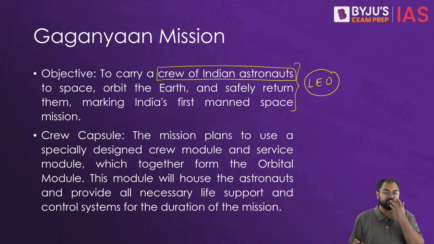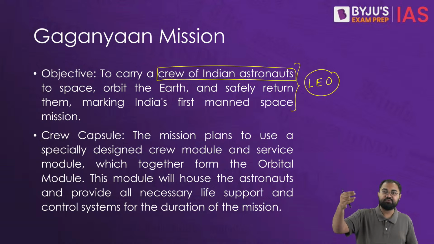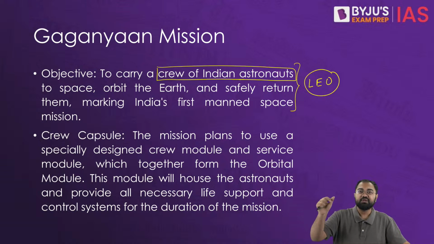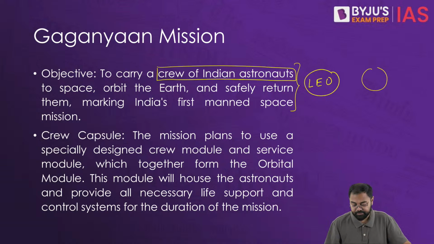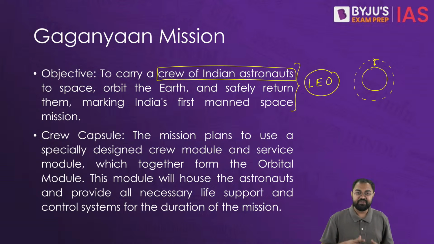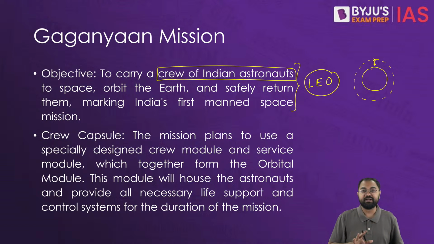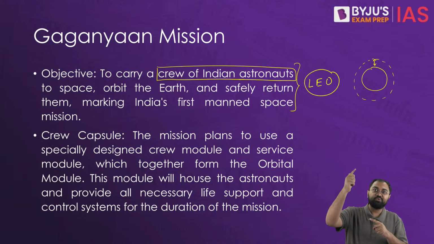Now, the low Earth orbit basically is the orbit which is near the Earth, with an altitude starting from almost 180 kilometers going up to 2000 kilometers. That part of the orbit is called the low Earth orbit. So just beyond the Earth's atmosphere, the orbit that you have is called the low Earth orbit. Alright. Now why low Earth orbit? Because it is very near to the Earth, sending the astronauts there and bringing them back will be easier as compared to going higher up.